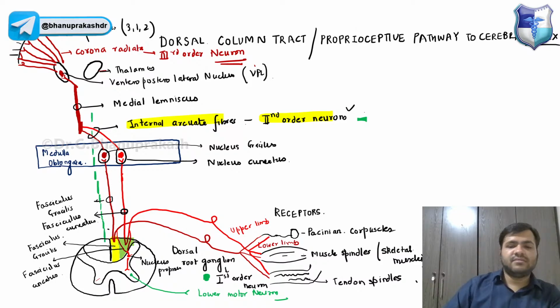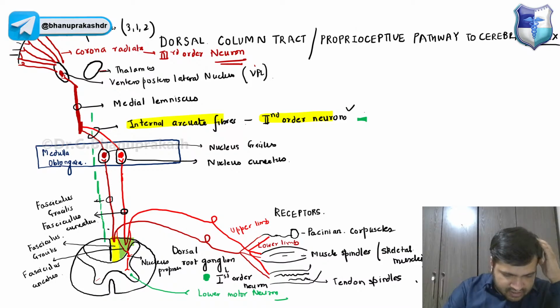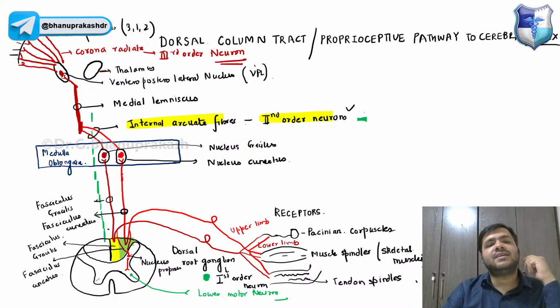So that is the answer to Azan's question. That is the reason, guys, some fibers come into the gray matter, and from the nucleus proprius the interneuron will be there, and then we have the lower motor neurons coming out to maintain the reflex arc.